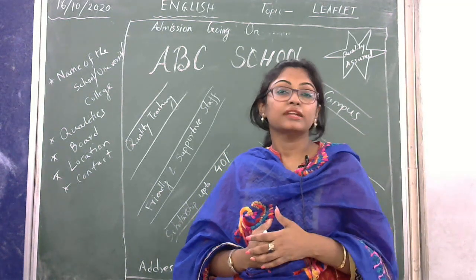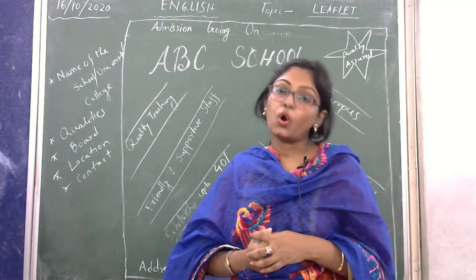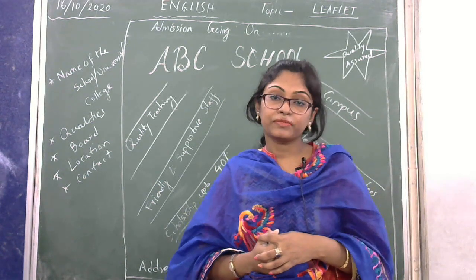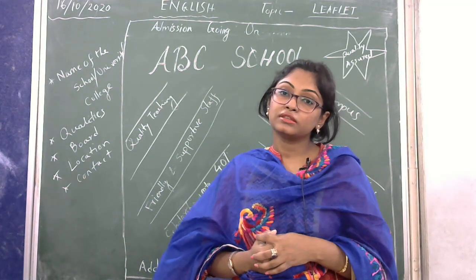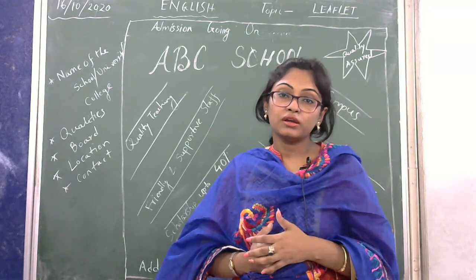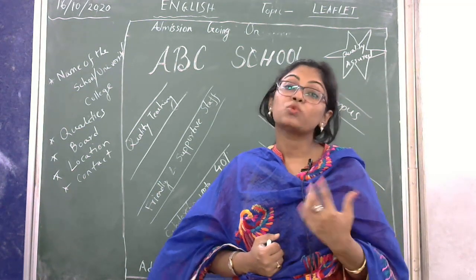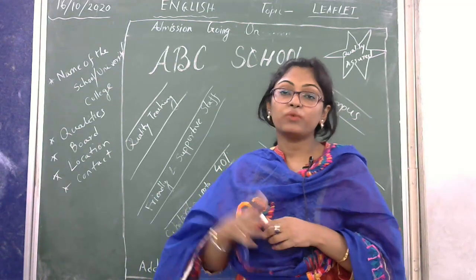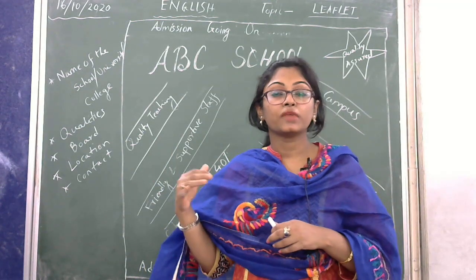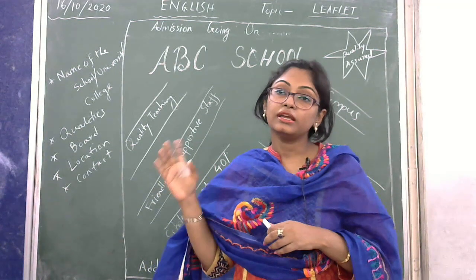Focus on that. First, the name of the school, college or university. Second one, for which board. Third one, what are the qualities. Now, when we are talking about the board, for the school it is okay.